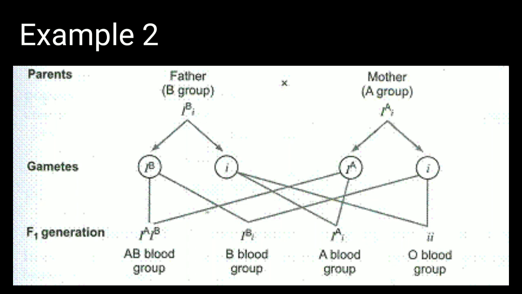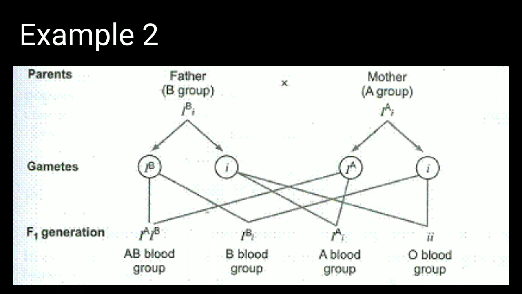Say for example, in the F1 generation, as you can see, 4 types of blood groups are given. Here, if the gamete with the allele IB fuses with the female gamete of the mother that possesses IA, then the offspring will be IAIB, and the blood group will be AB.